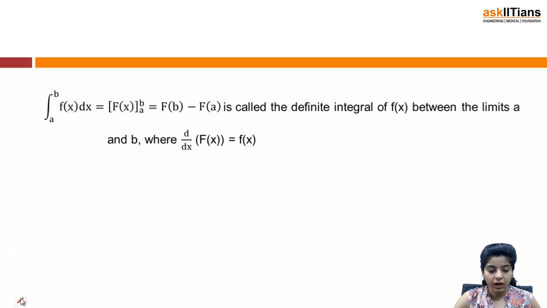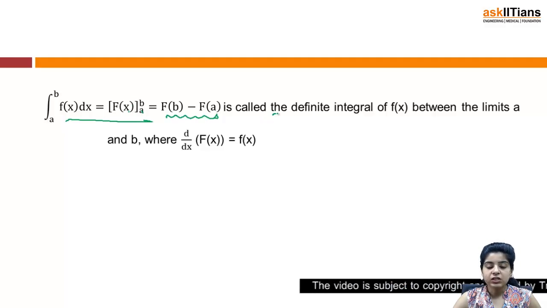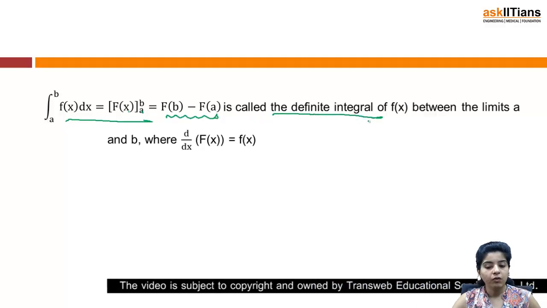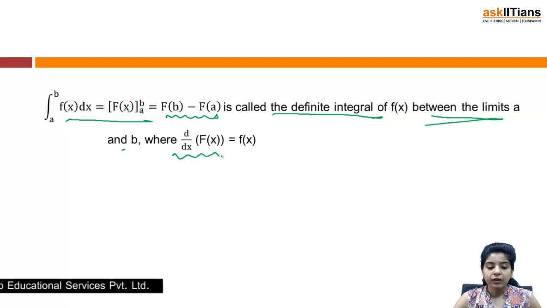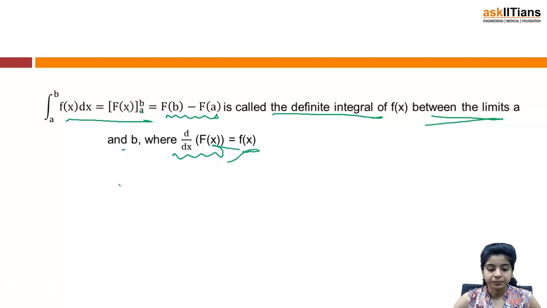What exactly are we going to do in definite integration? Integral a to b f(x) dx is equal to F(x), where limits vary from a to b, and that is equal to F(b) minus F(a). That is, first of all, at the point b we will find the value of the function, minus the value of the function at the point a. This is called the definite integral of f(x) between the limits a and b, where the derivative of capital F(x) is small f(x).